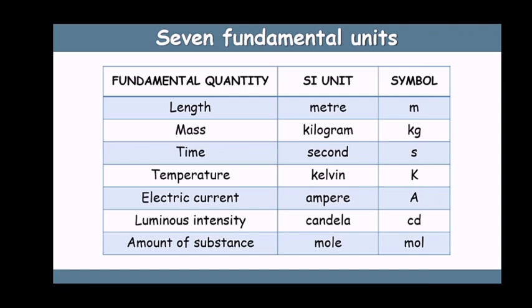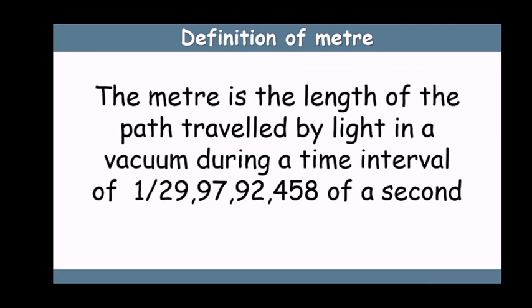Now all these 5 quantities you have heard before and you are well aware of them. The sixth quantity, luminous intensity, might be possible you are hearing the name for the first time, and its SI unit is candela, symbol cd. This unit is used for measuring the brightness of light. Then the last is amount of substance, mole. You might have studied this in chemistry classes. So all these are the 7 fundamental units. Then we'll define those fundamental units.